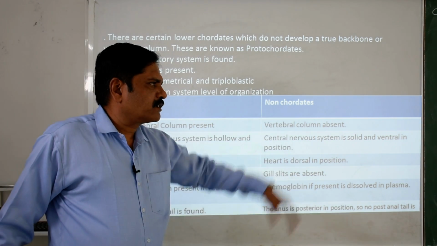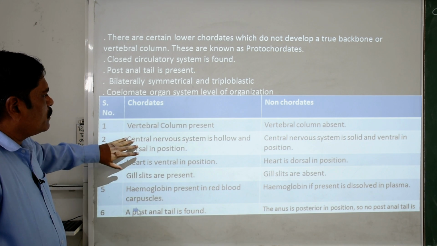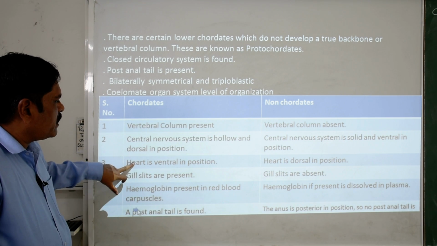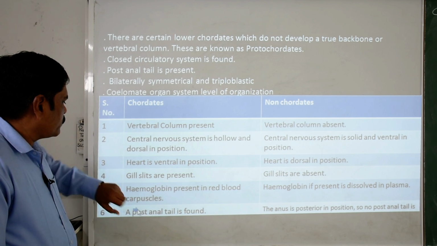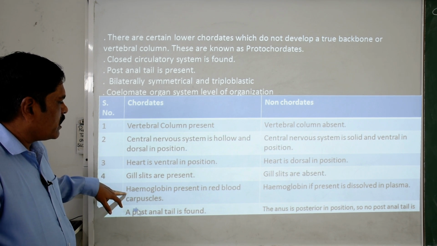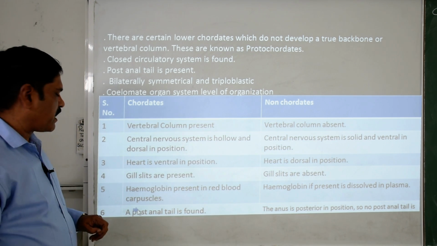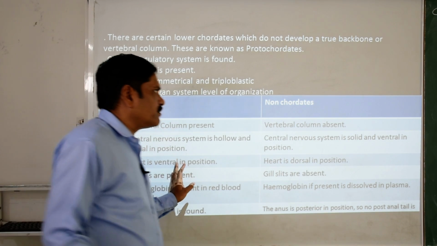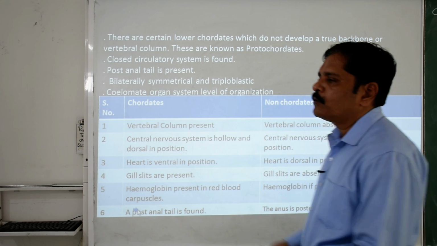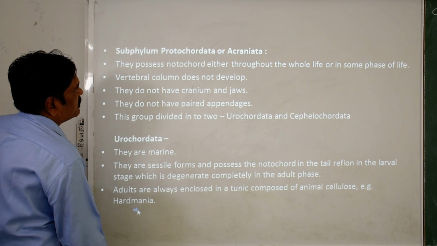When we compare chordates and non-chordates: in non-chordates the body is simple. The vertebral column is present in chordates, absent in non-chordates. The central nervous system is hollow and dorsal in chordates, while it is ventral and solid in non-chordates. The heart is dorsal in position in non-chordates, ventral in chordates. Gill slits are present in chordates, absent in non-chordates. Hemoglobin is present in the red blood corpuscles in chordates, while in non-chordates, if present, it is dissolved in the plasma. A post-anal tail is found in chordates, while in non-chordates the anus is terminal, meaning after the anus no tail-like structure is observed. This is one of the basic differences.